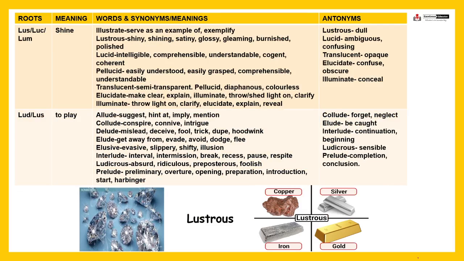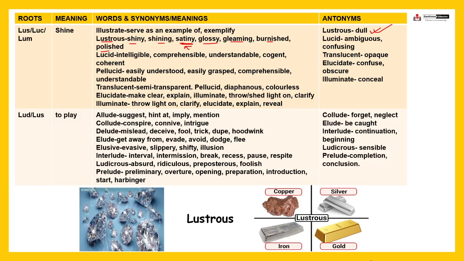Next, lust, luc or lum, okay. LUS, LUC, LUM means shine, something that has a shine or something that shines. So illustrate means serve an example of something. Fine. Exemplify. Lustrous means shiny or shining. Satiny, right? Satiny means something that is quite shiny. You must be knowing satin has a shining texture, right? Satin. Then glossy, gleaming, burnished or polished, right? Lustrous, something that shines. And just the opposite is dull. Fine.